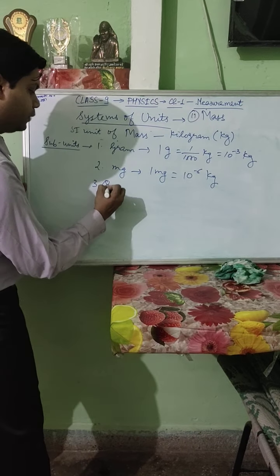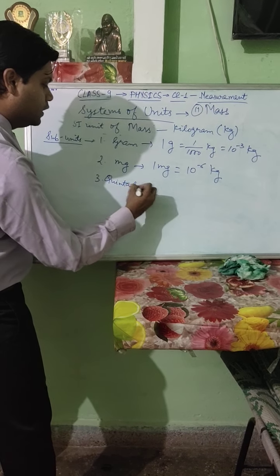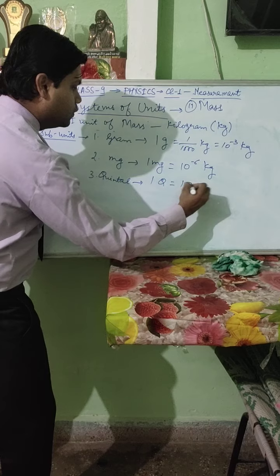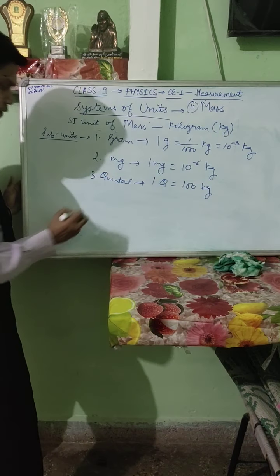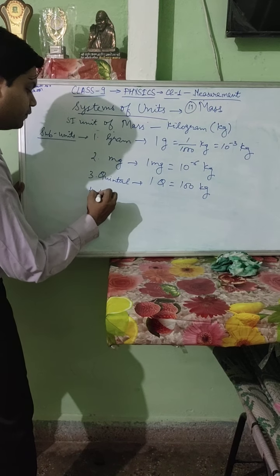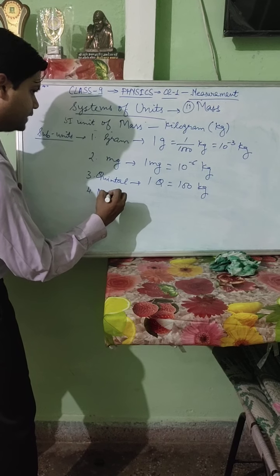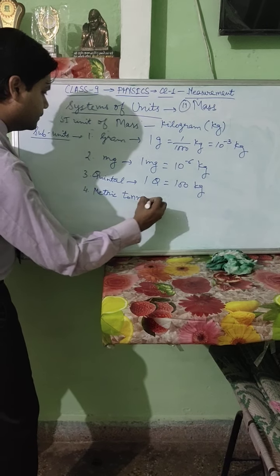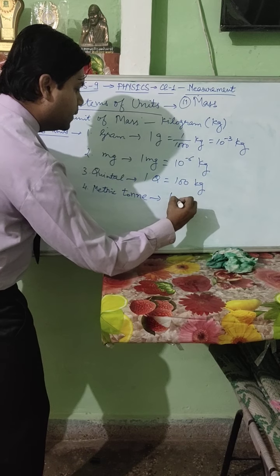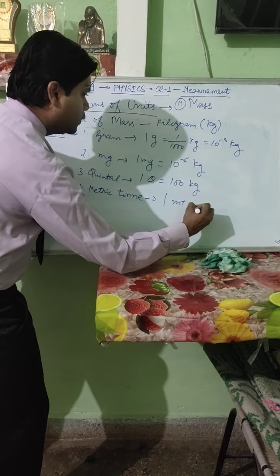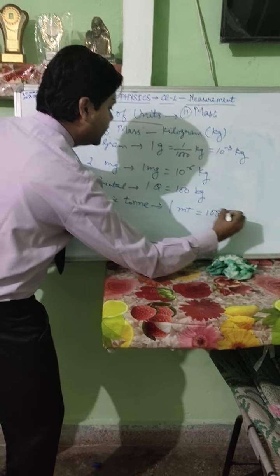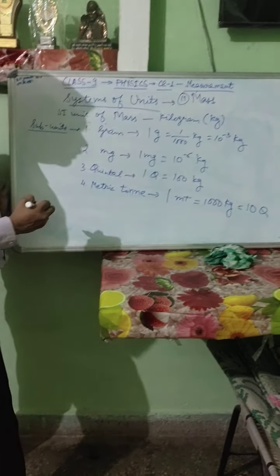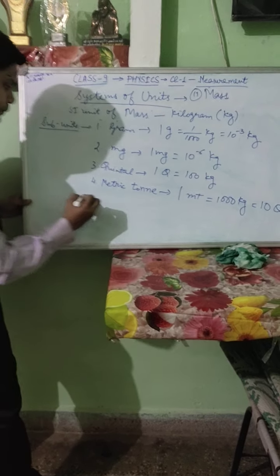Second one is milligram. So 1 milligram equals 10 to the power minus 6 kilograms. Third unit is quintal. We all are using it. So 1 quintal equals 100 kg. Next unit of mass is metric ton. So 1 metric ton equals 1000 kilogram, or we can write it as 10 quintal also.